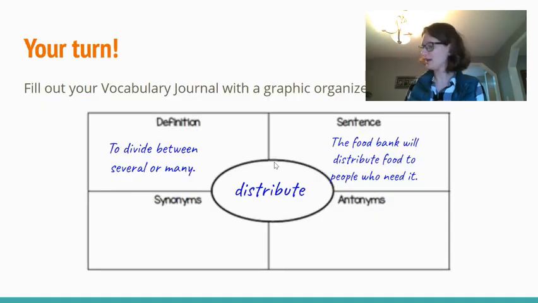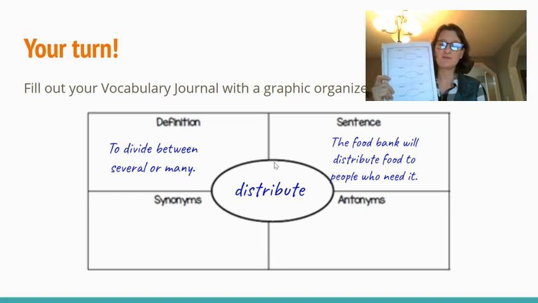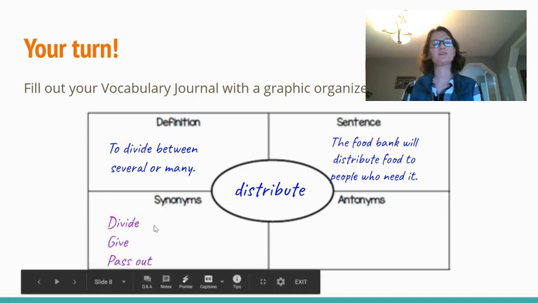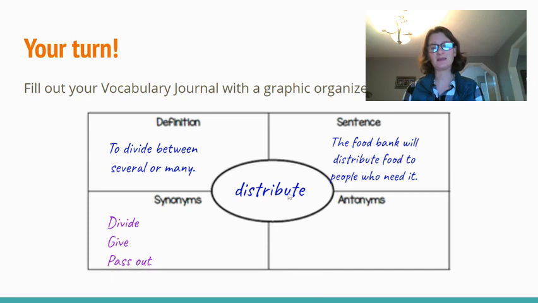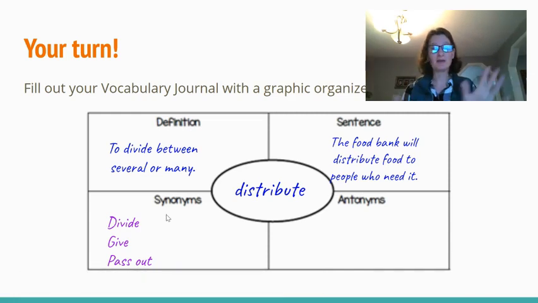So now in your vocabulary journal, picking up where you left off yesterday, you already have the definition and the sentence of each word. And now I would like you to fill in the synonyms. What words can you think of that mean the same thing as your target word? So for distribute, I've written divide, give, pass out. So if it's school, I would say call on a student to distribute the papers to everybody. Divide them, give them, pass them out.